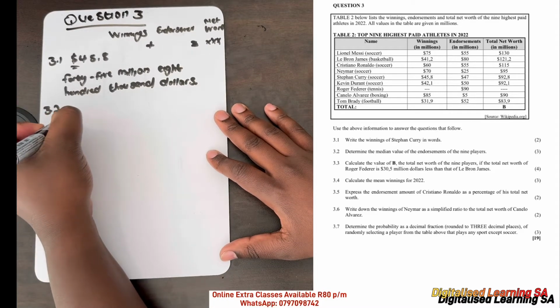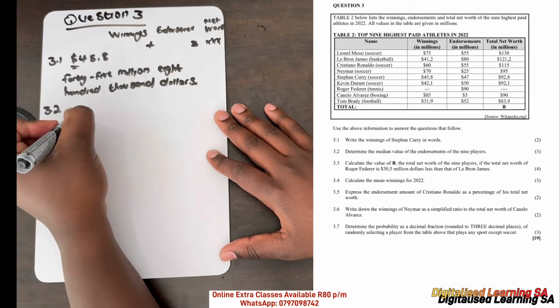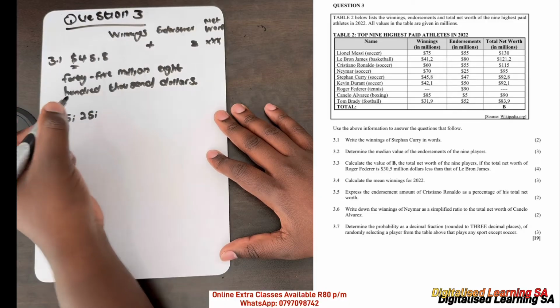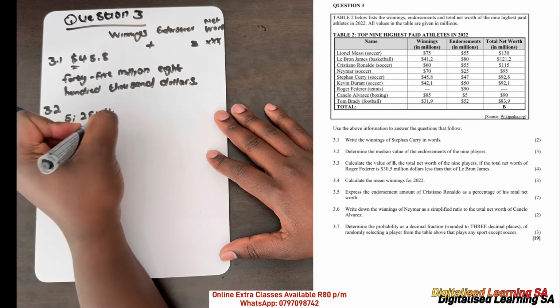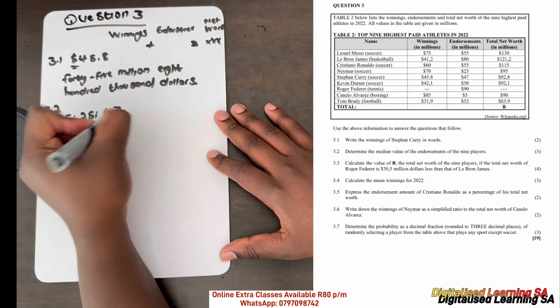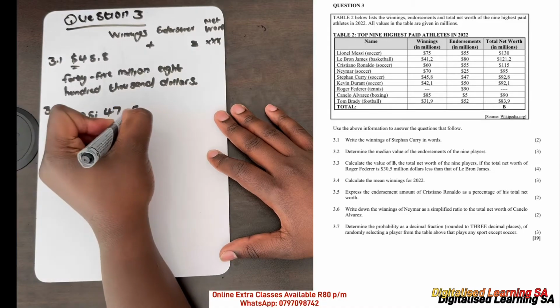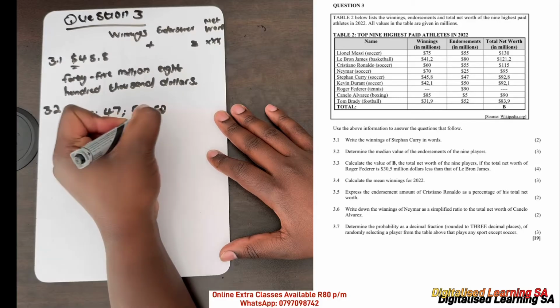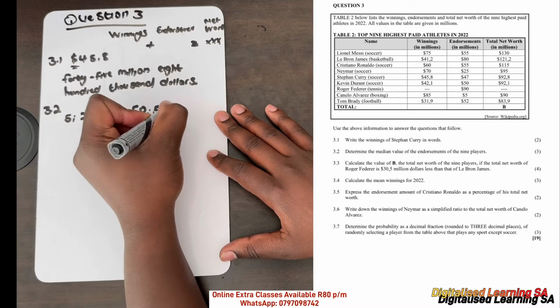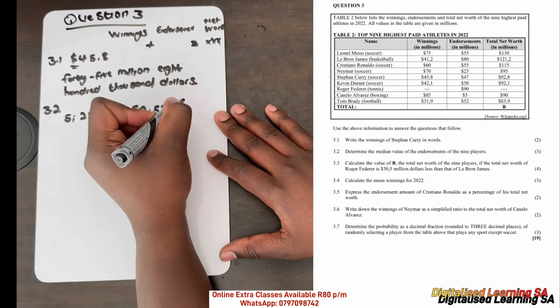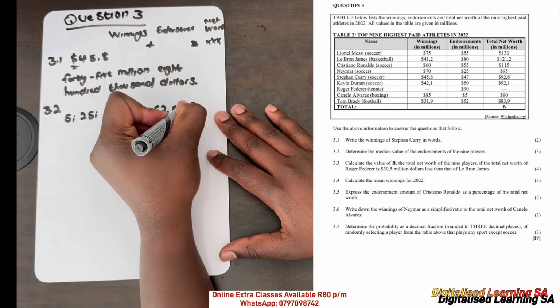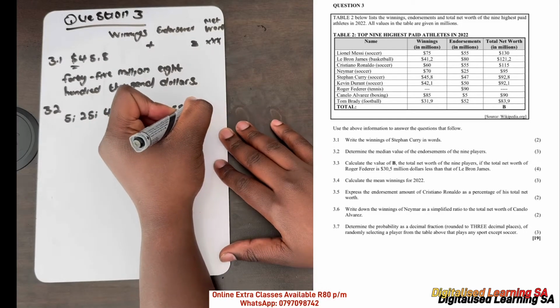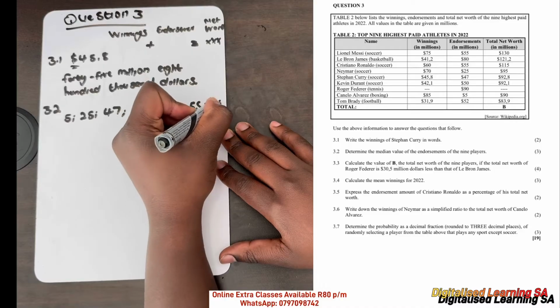So we arrange our endorsements from smallest to highest. The smallest one is 5, followed by 25, then 47, then 50, 52, 55, then 55, then 80 and 90.